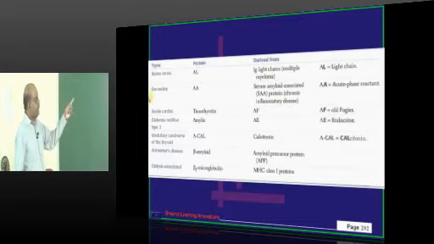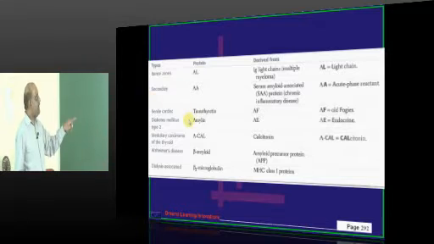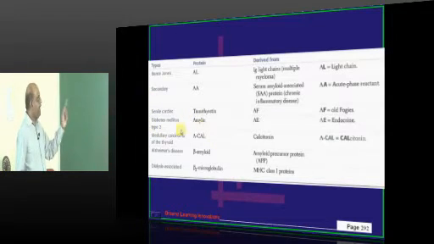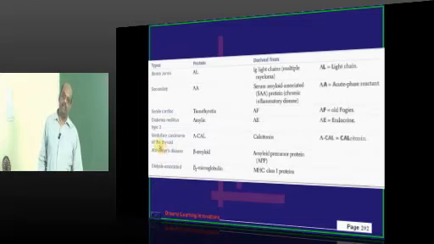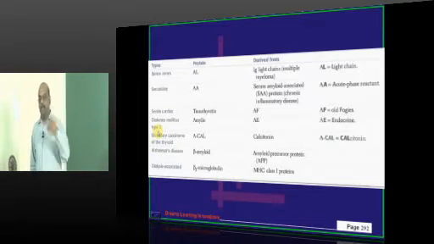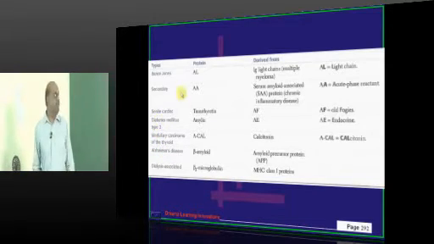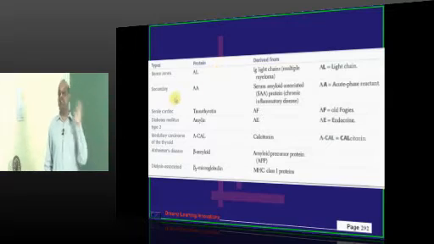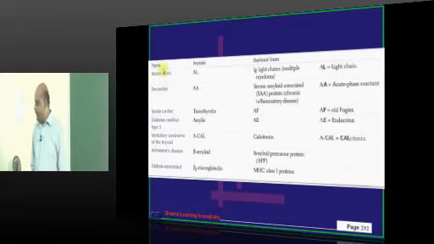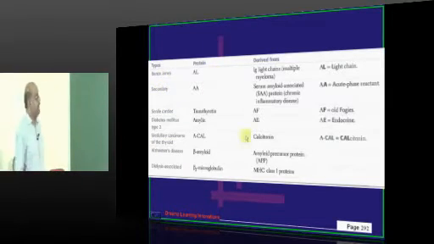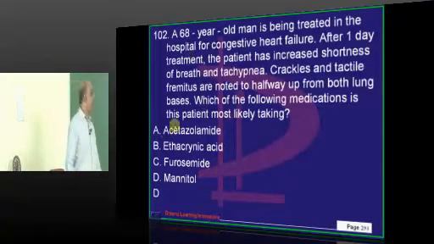In AL type, Bence Jones; AA type, secondary; transthyretin, senile; amylin in diabetes; ACAL in medullary carcinoma; beta amyloid in Alzheimer's; beta 2 microglobulin in dialysis. This is the ultimate funnel of amyloidosis and the proteins. If you don't get time for NEET PG, this should be the last time you are reading this.